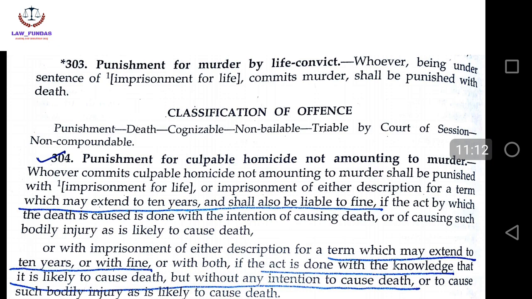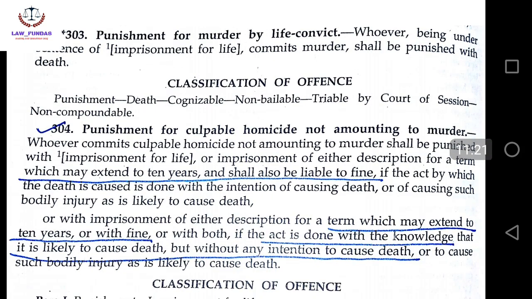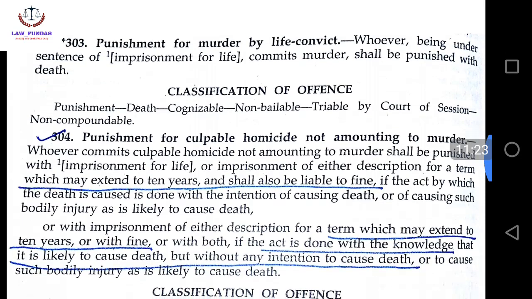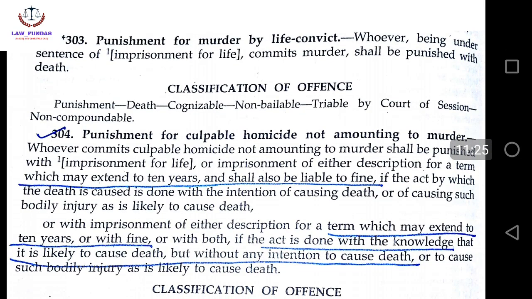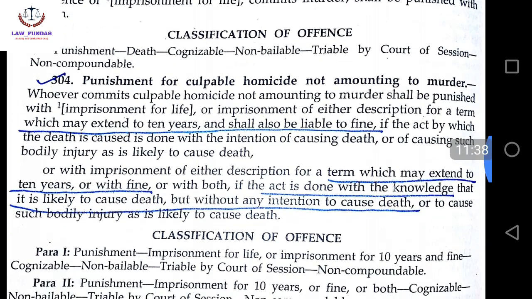304 we're going to discuss. First, we can have a look at 303, the punishment for murder by a life convict. Whoever, being under sentence of imprisonment for life, commits murder, what will happen? जो already imprisonment for life पहले से ही भुगत रहा है, अगर वो murder कर देता है तो क्या होगा? It means the court will definitely punish him with death.